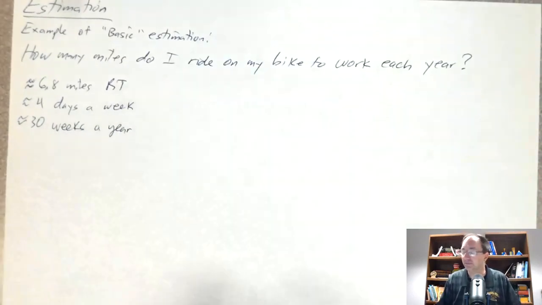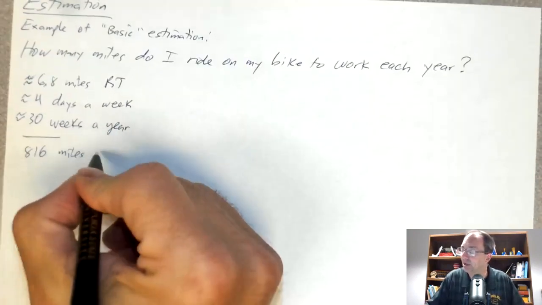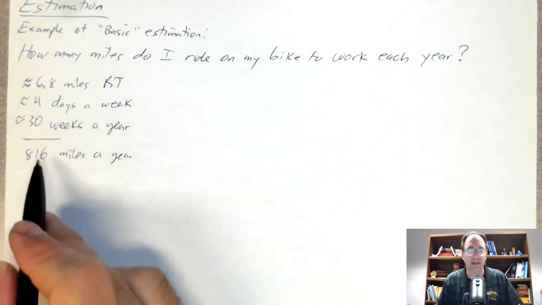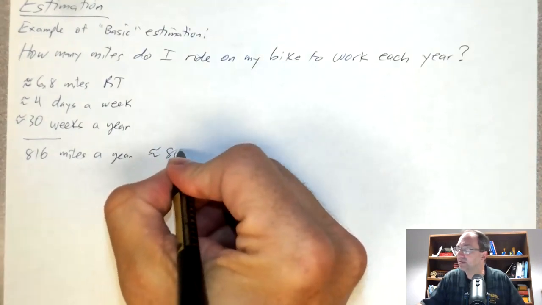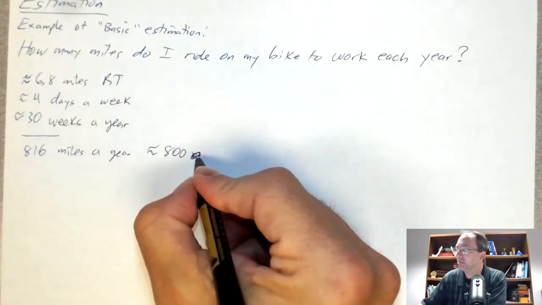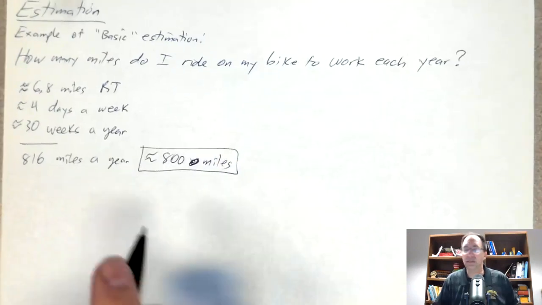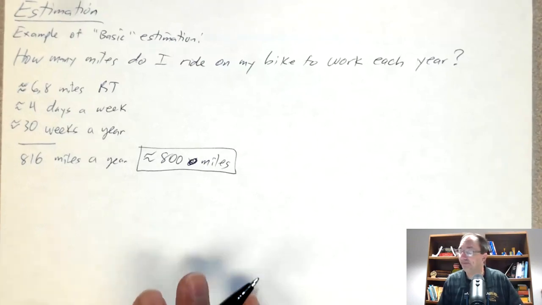And we'll see what this gives us. So if we multiply this all through, that works out to 816 miles a year. Now, that's a little bit overly precise. I have no confidence that it's 816 versus 815. So I would probably actually write this as about 800 miles. Because that first digit is probably the only one that's likely to actually be accurate.